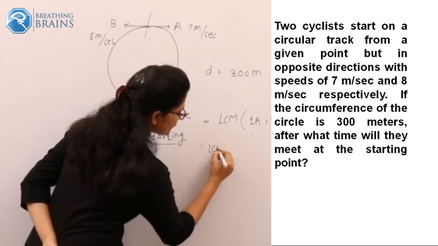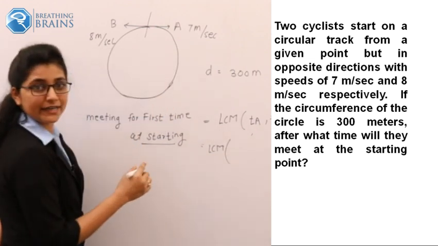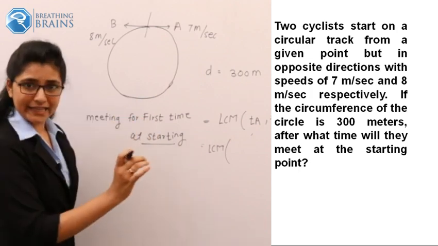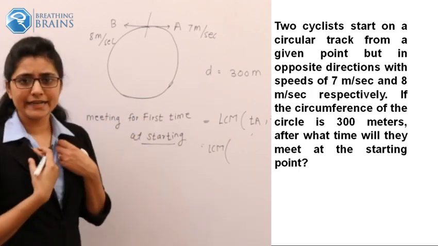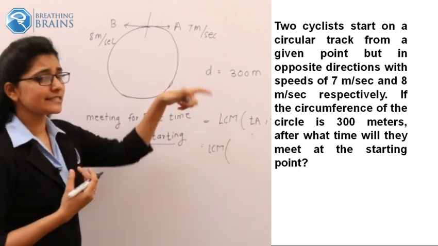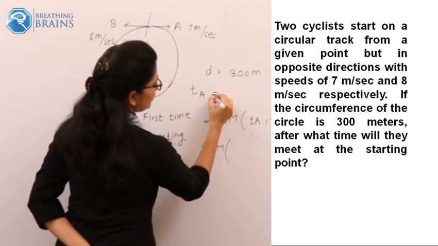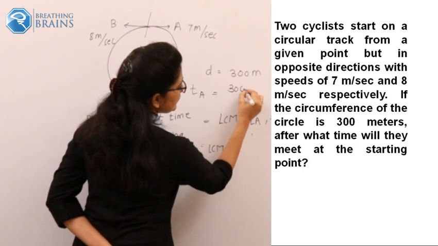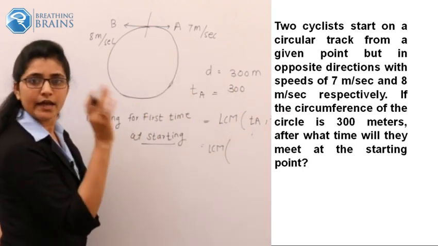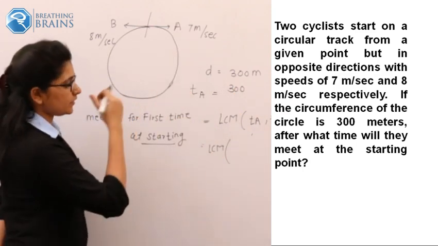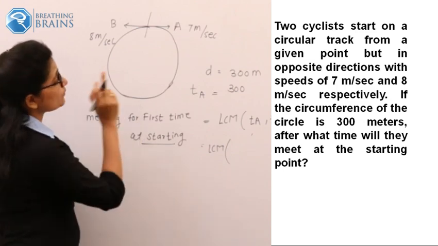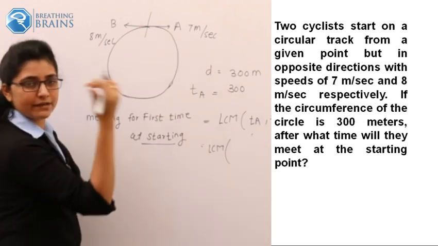Of what values will you find the LCM? TA will be distance upon speed. We know how we calculate time. What distance should A travel? 300 meters. What is the speed of A? 7 meters per second.